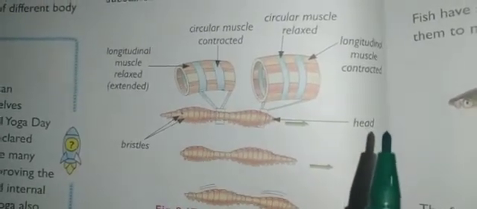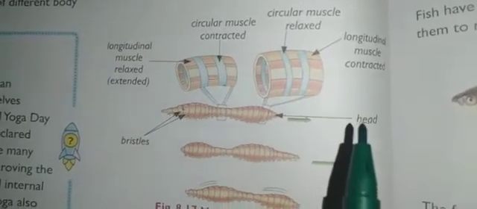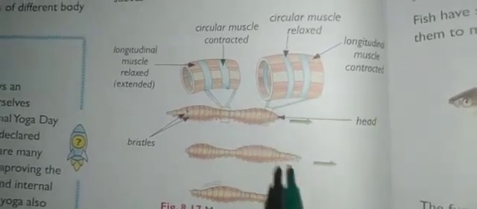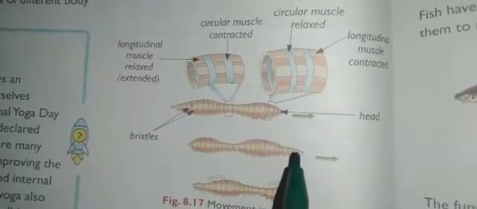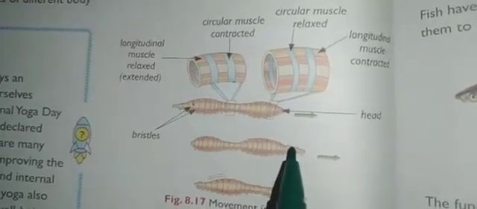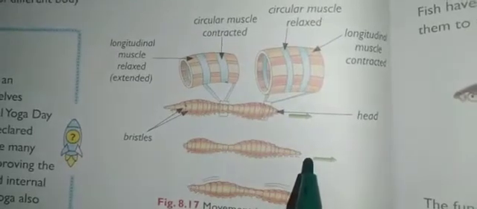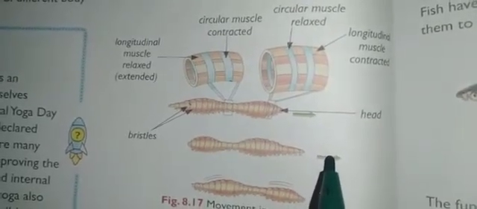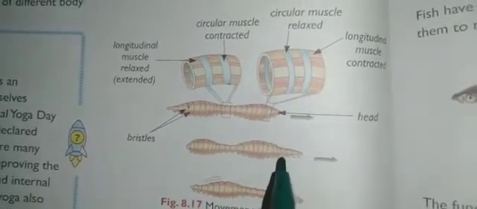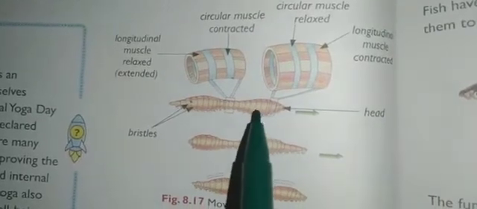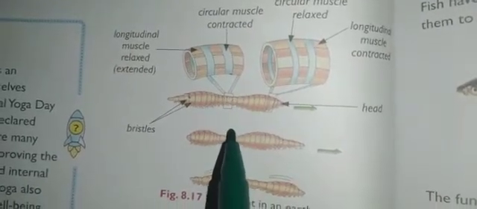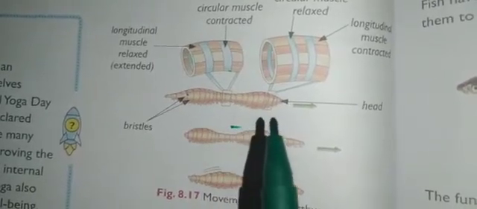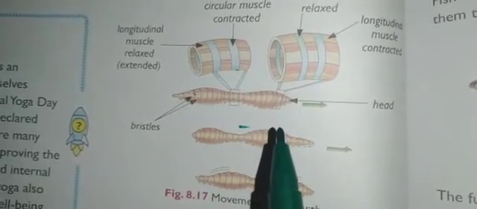So now the earthworm grips the surface at the anterior. Anterior region means the head region. So this is the head region, and here it grips the surface at the anterior end, and it will loosen the posterior end. Then the lengthwise muscles will contract.